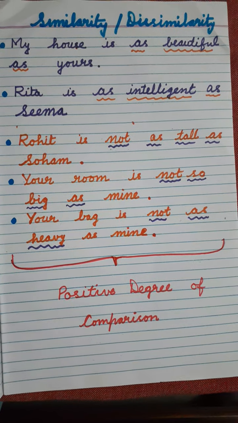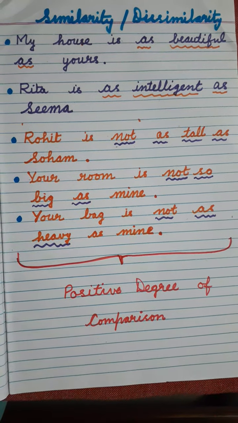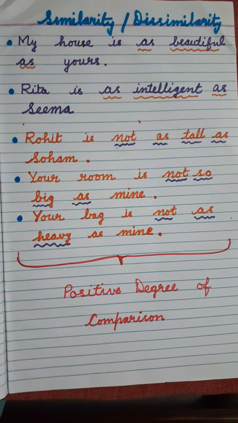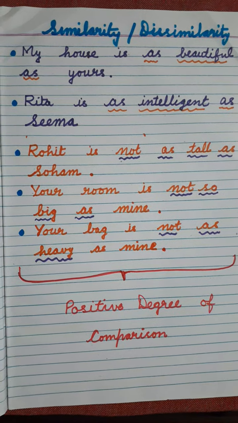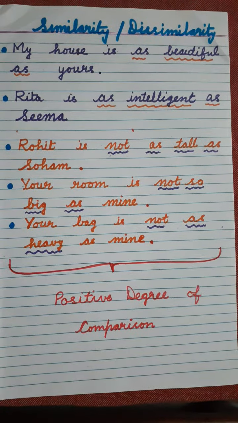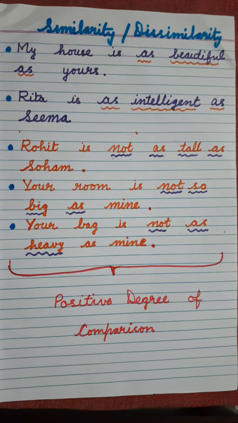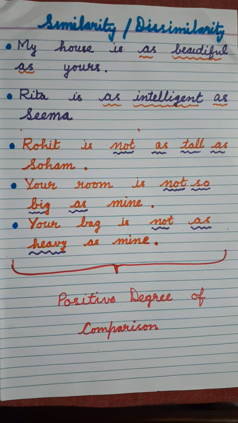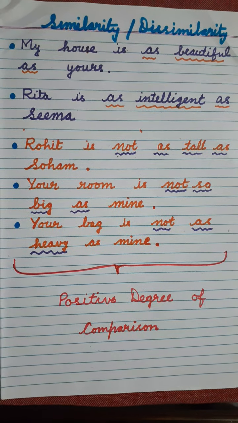In a similar way, in the second sentence also, you can see that Rita and Seema are equally intelligent. It means we are talking about the similarity between two things or two people. In the formation, as we have seen, as dash as. In this particular kind of comparison, when we find this formation in the sentences where as dash as is used, we always use the positive degree, or the first degree of comparison, right?